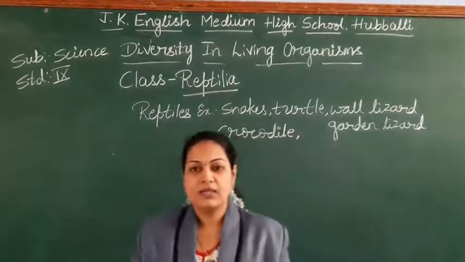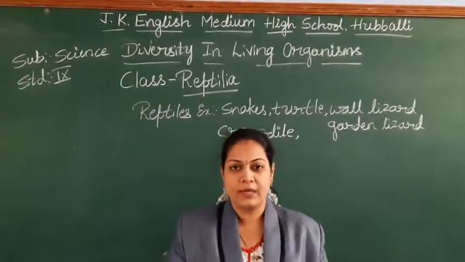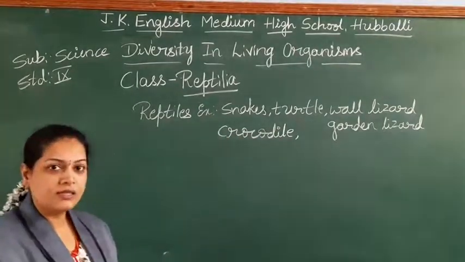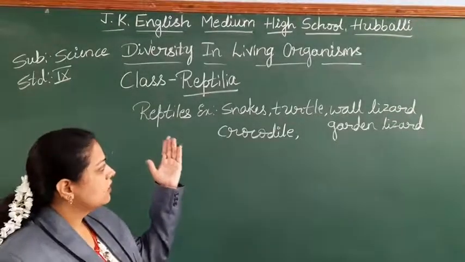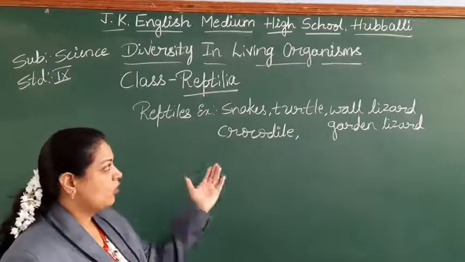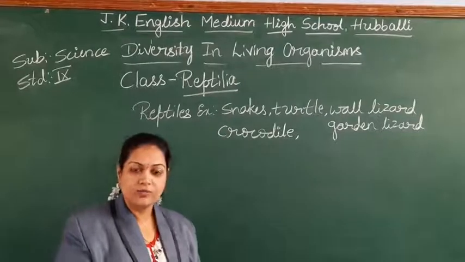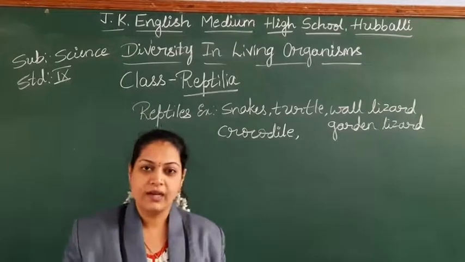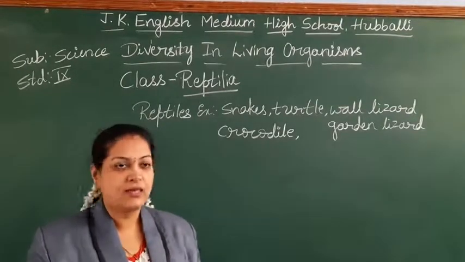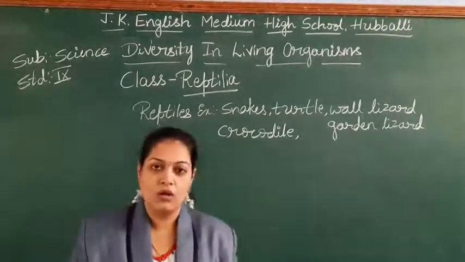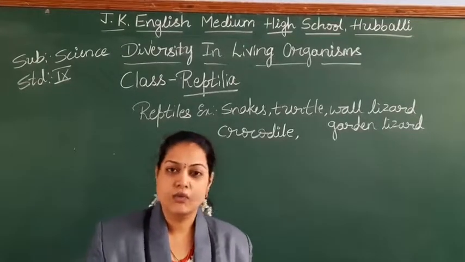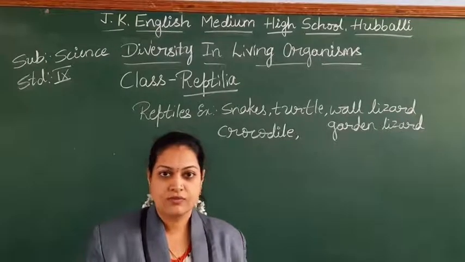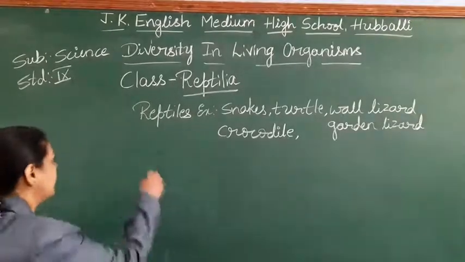Okay. So let us discuss the general features of the reptiles. Where do you find all these organisms? Yes, a few types of snakes, turtle, tortoise, and crocodile we get in the water, right? But many members are terrestrial. Many varieties of snakes and lizards we will get on the land. So we can say these are terrestrial organisms.